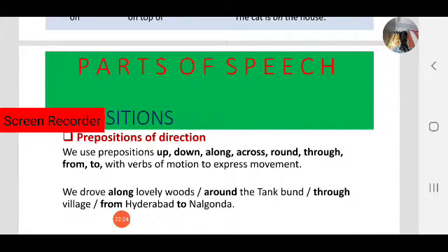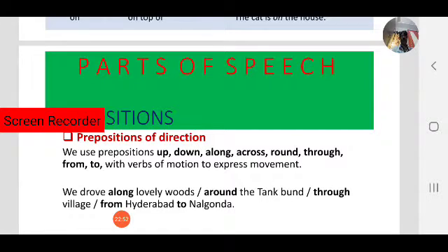Or we drove through the village. So what is the movement? Through the village. We drove to the village. Or we drove from Hyderabad to Nalgonda. Here what is our movement? From, to. Okay, here along, around, through, from, to, these are called prepositions of direction.